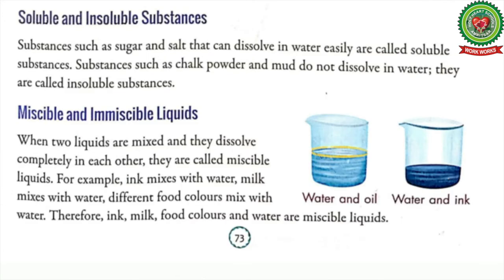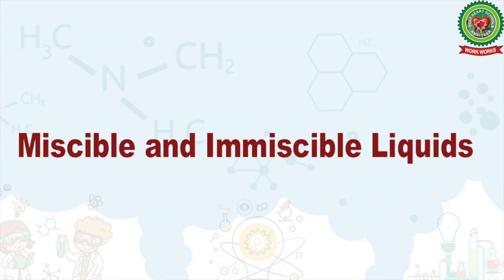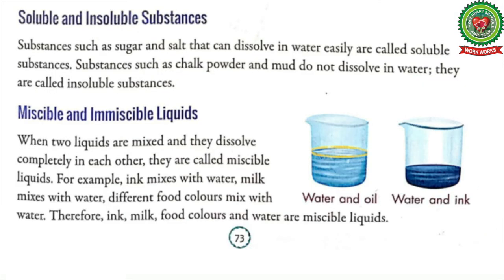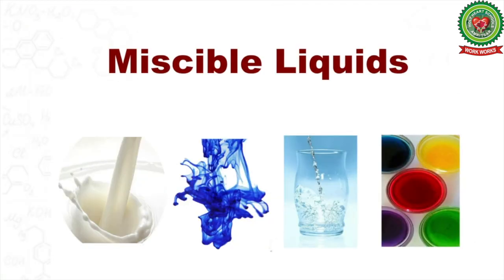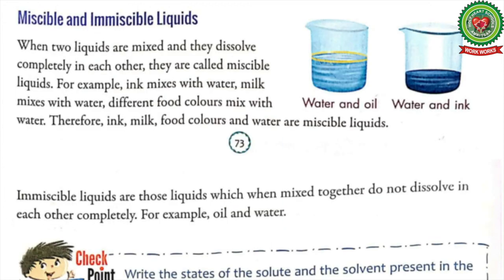Now next is miscible and immiscible liquids. Students, miscible liquids are liquids that can be mixed together. That is, when you mix two liquids, they dissolve completely in each other. For example, water mixes with milk, ink mixes with water, and different food colors mixes with water. So here ink, milk, water, food color are miscible liquids.